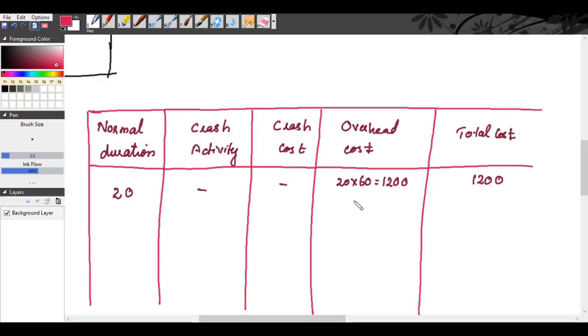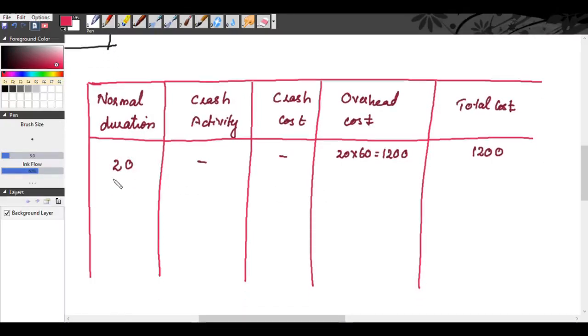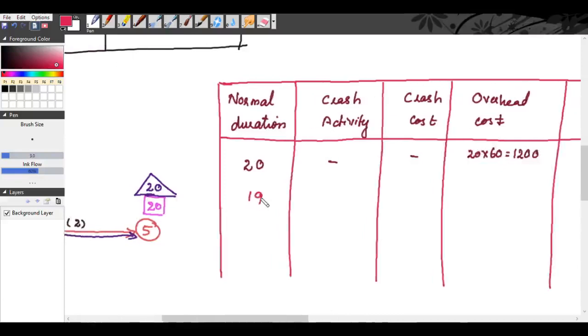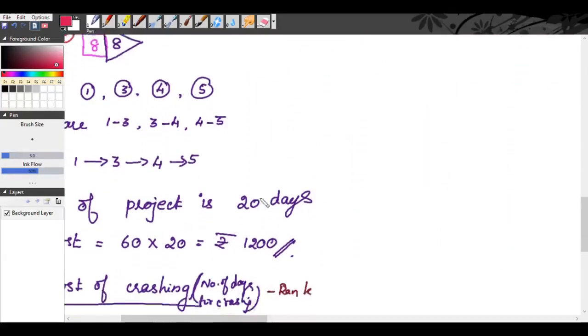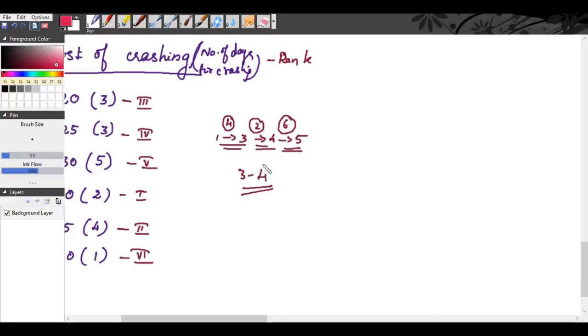Crashing the activity for 1 day, your 20 days becomes 19 days. So which activity has to be crashed first? We saw activity 3, 4 should be crashed first, because in the critical path we have to crash the critical activities. So in the critical path, this activity 3, 4 has the lowest rank, 2.